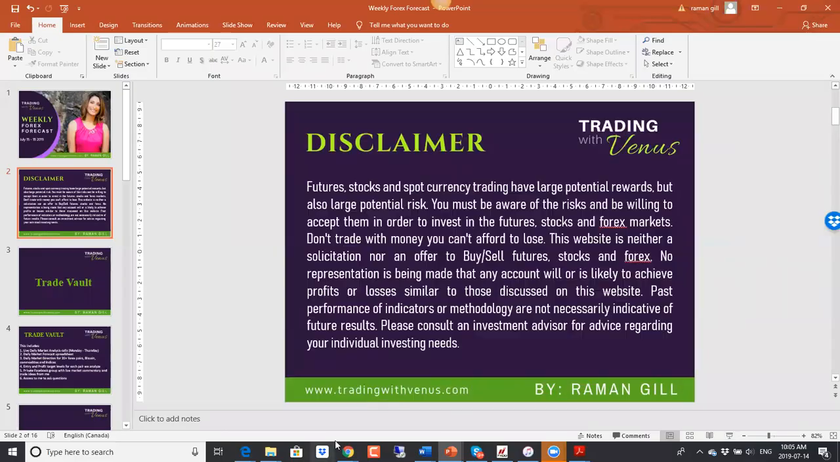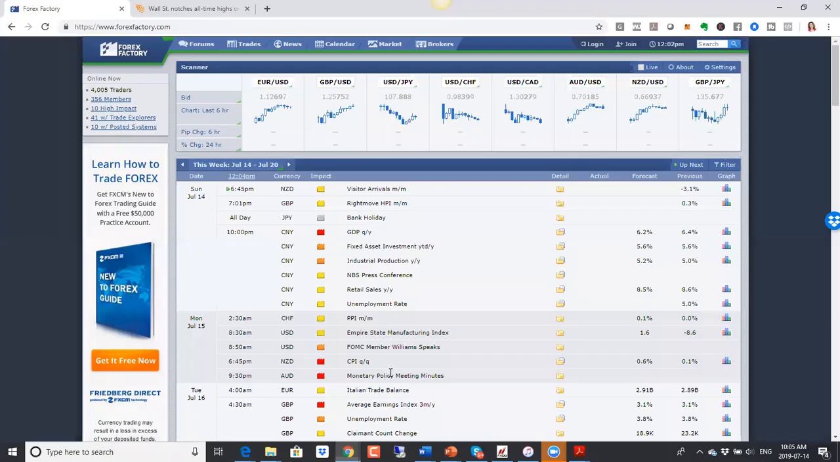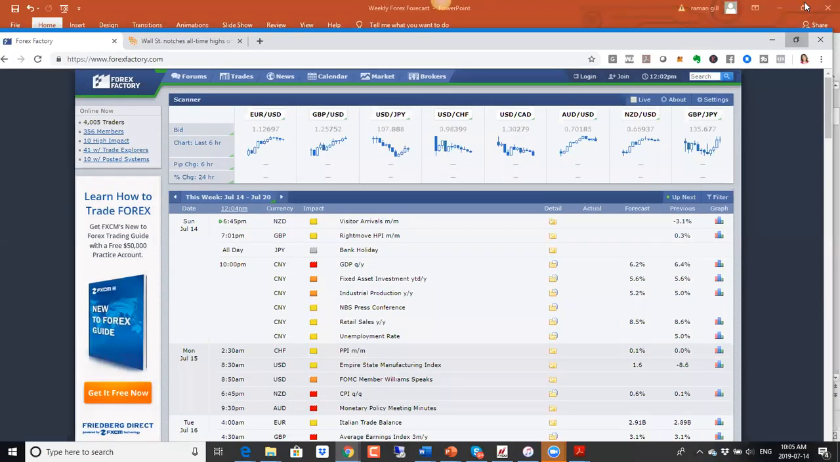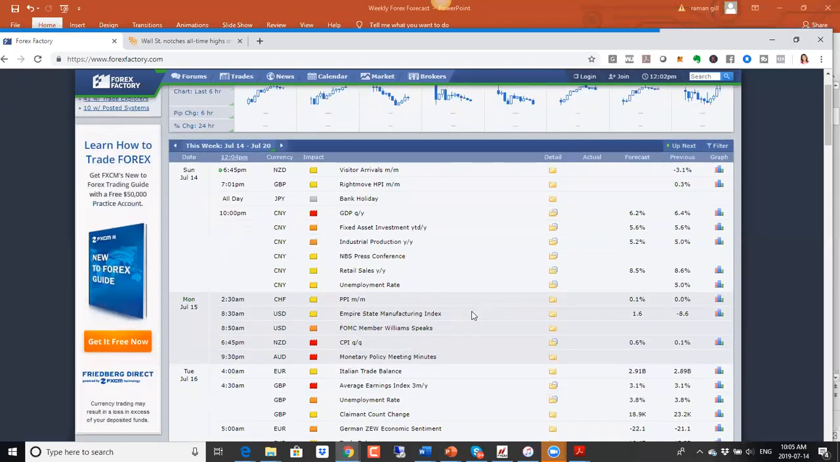And as usual, we'll start off by taking a look at our Forex Factory calendar here. Okay, so first of all, this week coming up, we do have Chinese GDP numbers coming out. Chinese data is important for Australia and New Zealand, and it has an impact on Australian and New Zealand dollars. So watch out for the impact on those currencies on market open tonight in the Asian session.